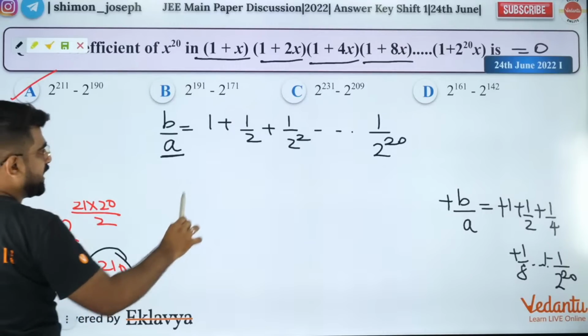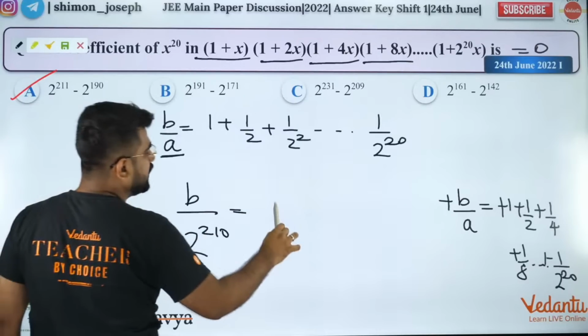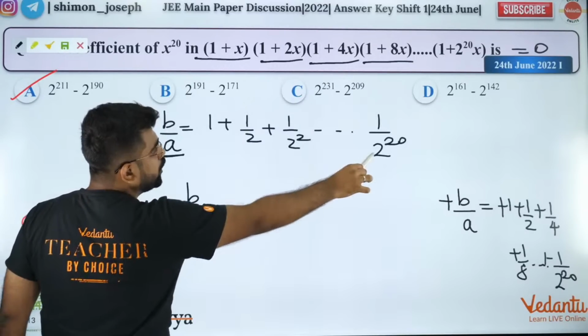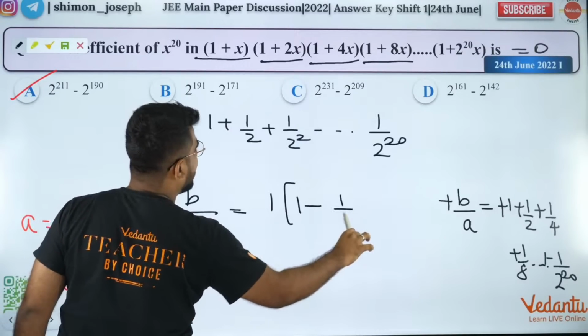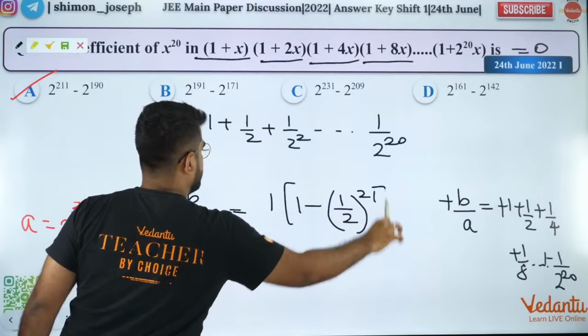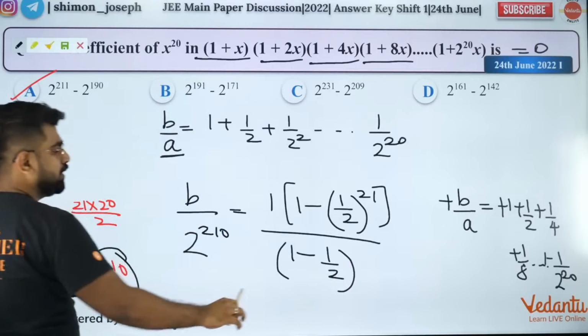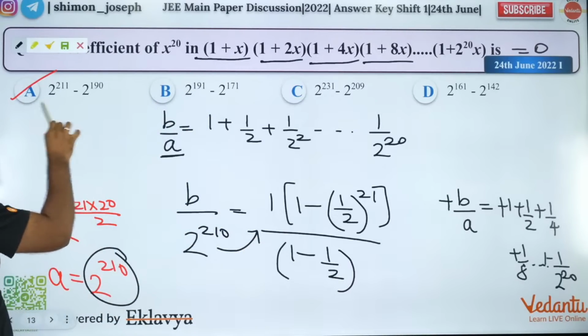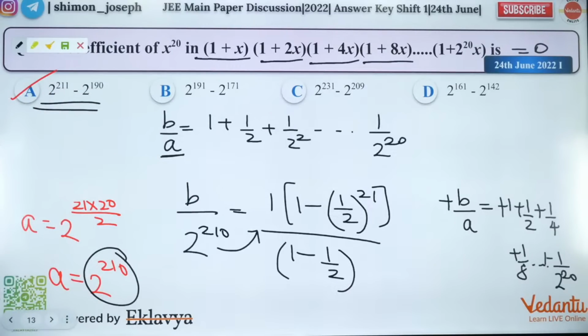A is 2 power 210. So B by 2 power 210 is equal to the summation of the GP up to 21 terms: A into 1 minus R to the power N divided by 1 minus R. So cross multiply, you will get option A. Finish it, done. Did you all like it?